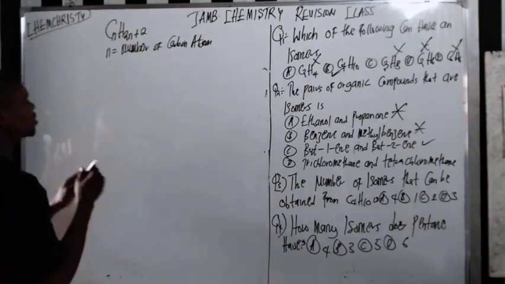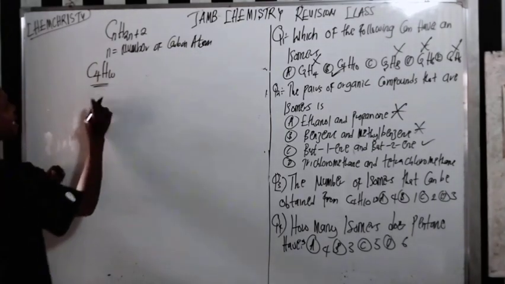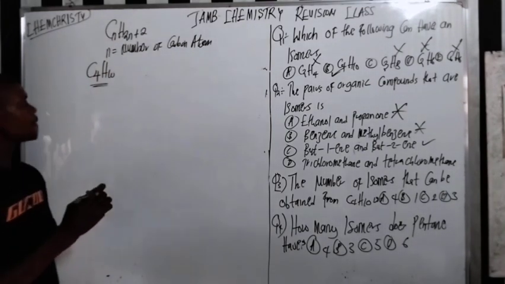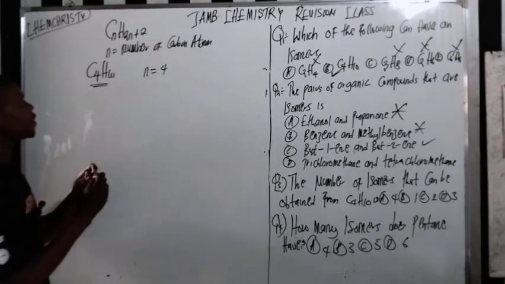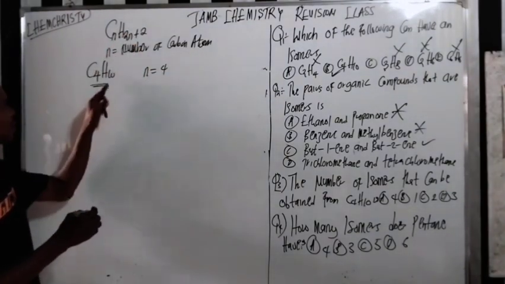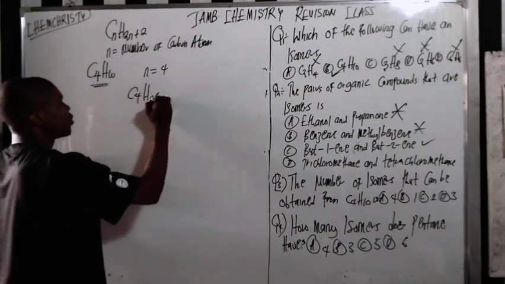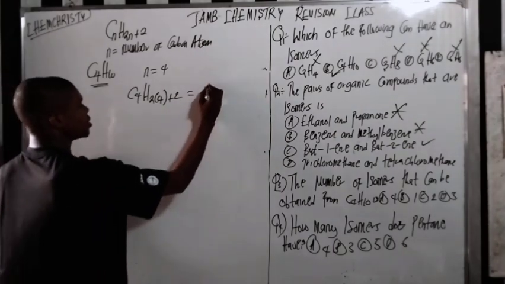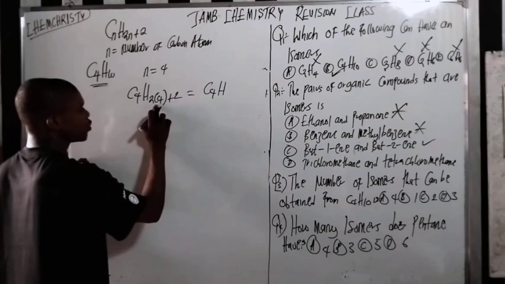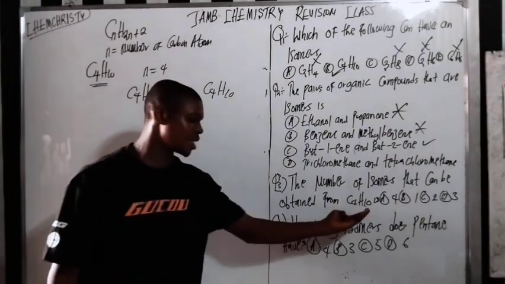So if you just have C4H10, let's test if it suits this formula. My n here is 4, right? Now let's place it here. It's going to be C4H(2 times 4 plus 2). 2 times 4 is 8, plus 2 is 10. That's the formula here. So this compound is an alkane.